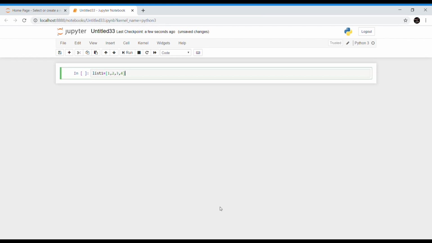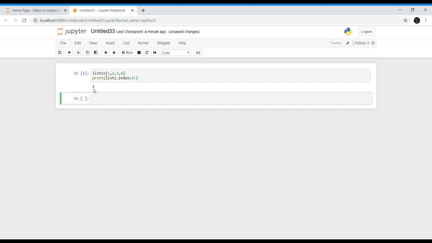Suppose you want to know the index of a particular element, you can do this by using the index function. The index function in Python returns the index of the first matched item from the list. So now if I try to print list1 dot index of element 4, yeah, the index of element 4 is 3.